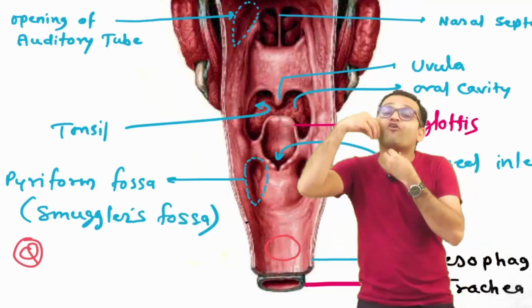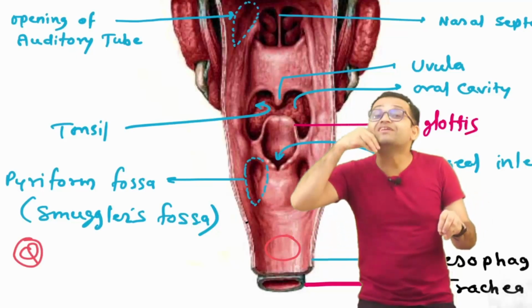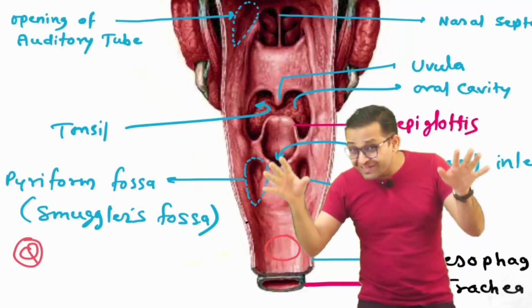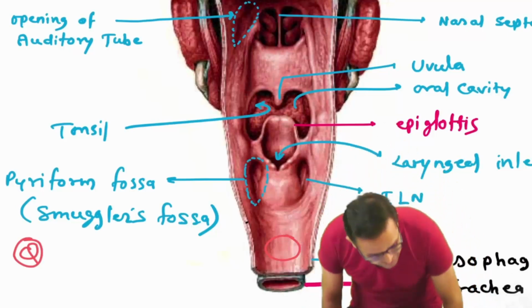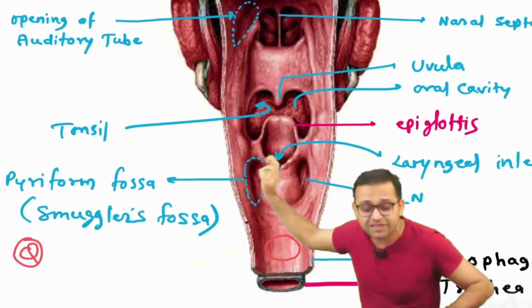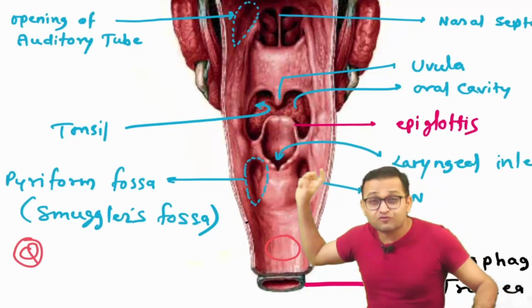So if any foreign body reaches the larynx, no cough will be there, the foreign body will go into the trachea and there will be the happy birthday, there will be death. So remember, this is a very, very important topic, don't forget it. The smuggler fossa, pyriform fossa, is a very important topic for the first MBBS student. And for NEET PG, this is your MCQ: smuggler fossa, pyriform fossa.